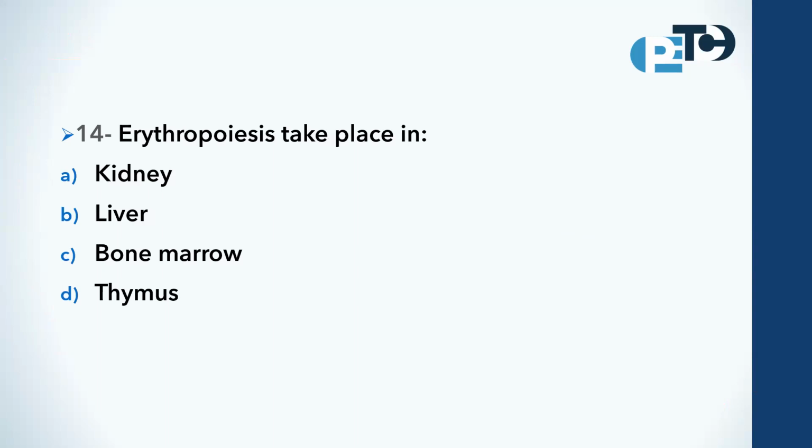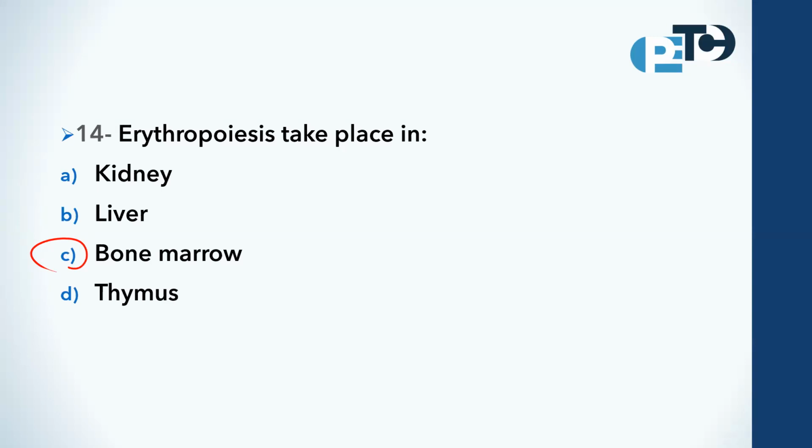Let us see this one. Erythropoiesis takes place in the kidney, liver, bone marrow, or thymus? Also this one, repeated many times previously. Yes, erythropoiesis takes place in the bone marrow. It is the production of the red blood cells. Primarily it takes place in the bone marrow.